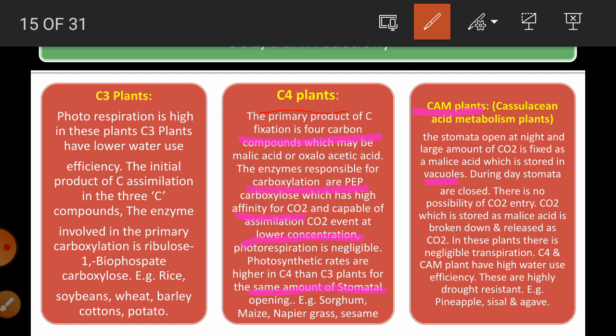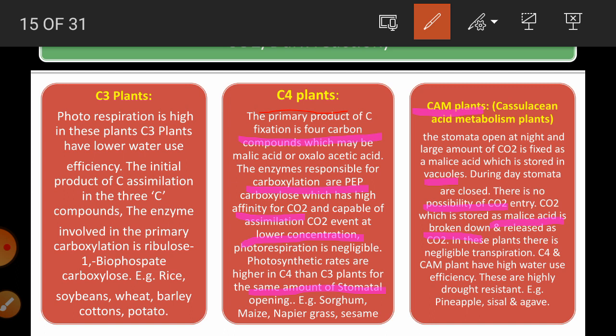During the daytime their stomata are closed and there is no possibility for CO2 to enter the plant through the stomata. So at that time, the malic acid stored in the vacuole is taken out and broken down, and CO2 is released. That CO2 is used for fixation into malic acid again.